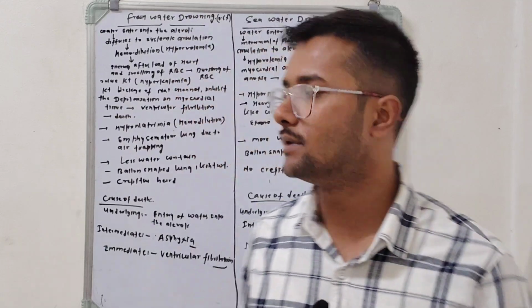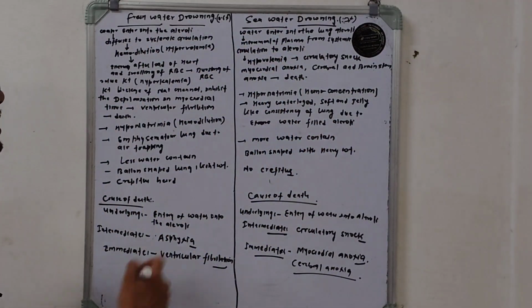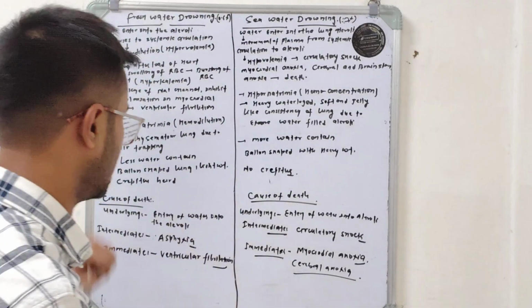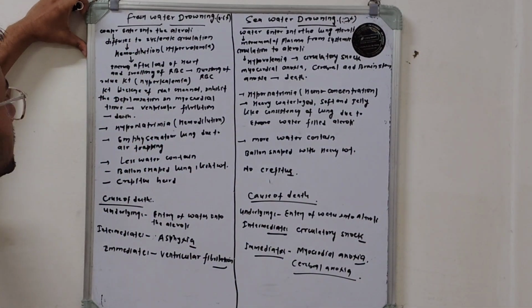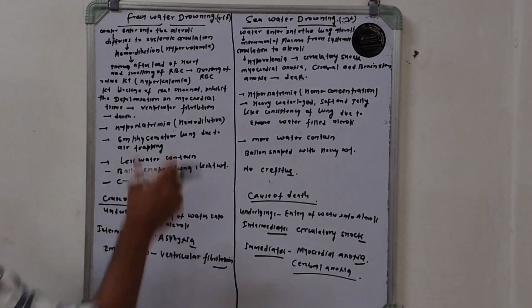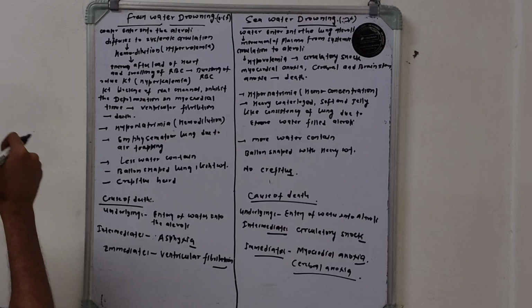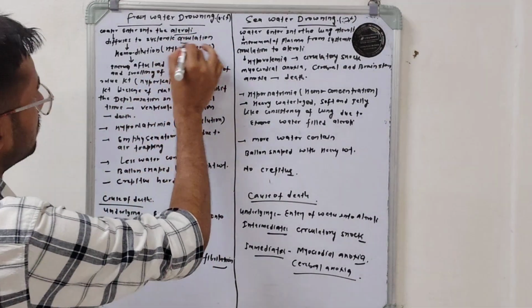Okay, so in this video we are going to discuss the difference between freshwater drownings and seawater drownings. So what is the difference between freshwater drownings and seawater drownings? We start with the pathophysiology. So what happens? First, there is the entry of water into the alveoli, which diffuses to the systemic circulation.